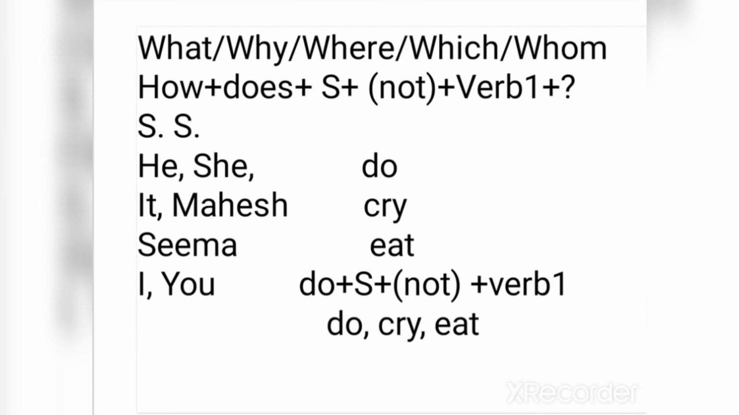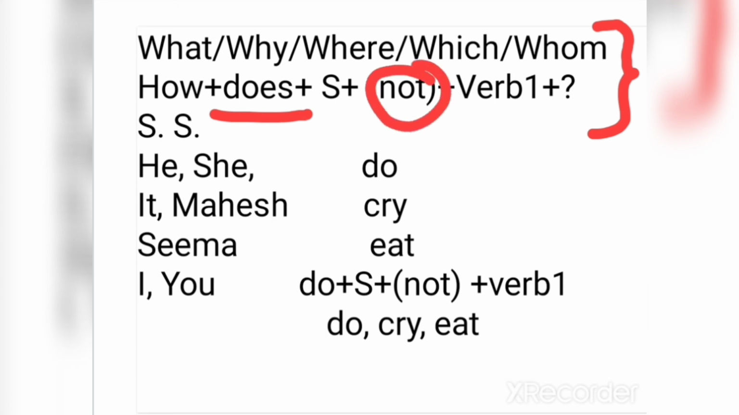If there are WH questions, then for simple present tense we make sentences on this structure. It's what, why, where, which, whom, how, any of these, and then we use does if there is singular subject, and then verb 1. If there is negative sentence, then we use not. For example, what does she do? Why does Mahesh cry? What does Seema eat? So these are the WH questions which we use in this way.